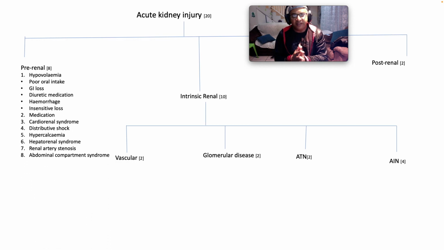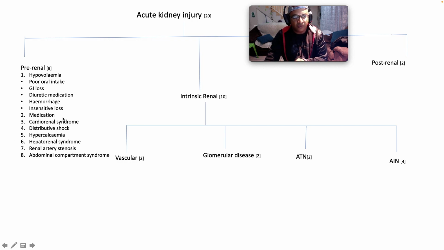So pre-renal essentially has to do with either the blood volume, the vessels, or the heart. In essence, what causes hypovolemia? Things like poor oral intake, gastrointestinal losses, vomiting and diarrhea, overzealous diuresis, hemorrhage, or insensible losses.